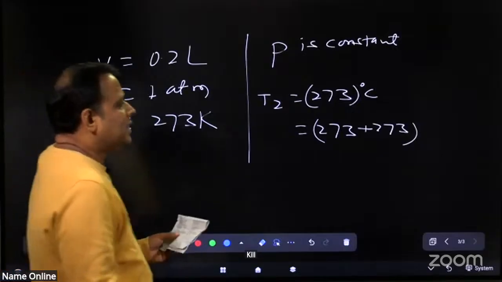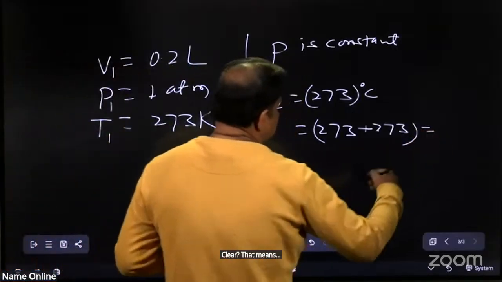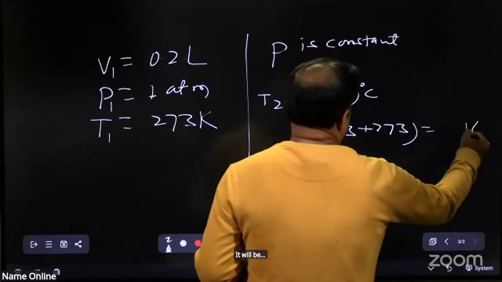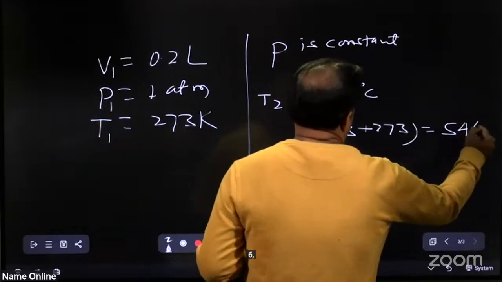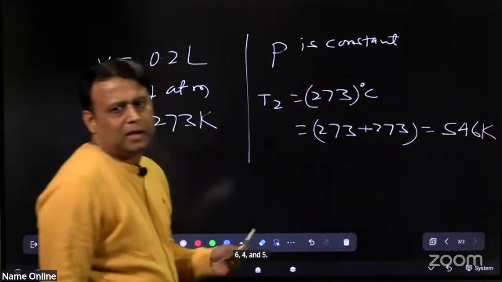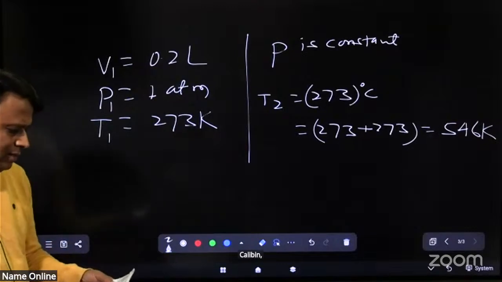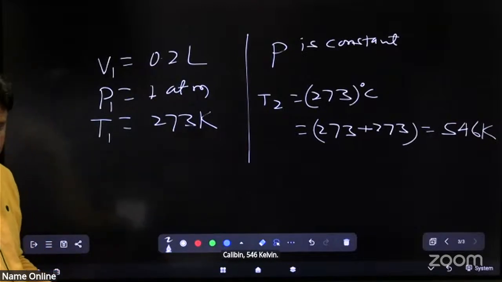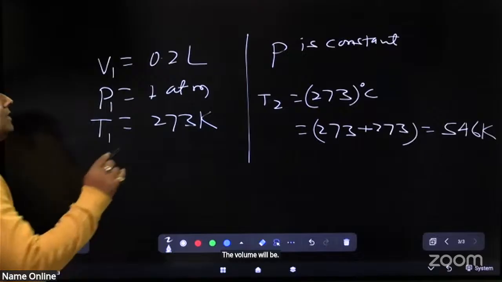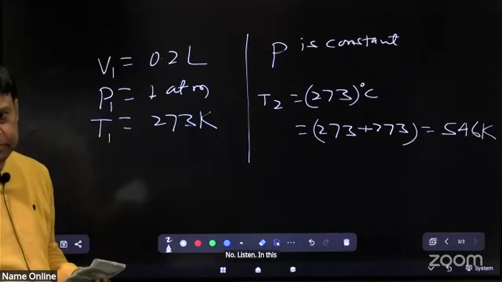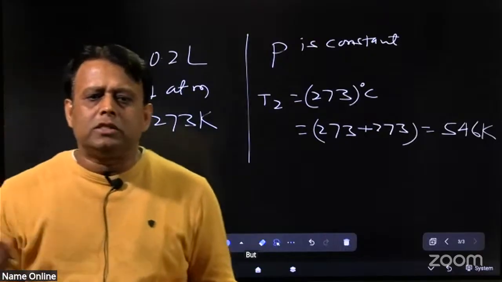Clear? That means it will be 546 Kelvin. The volume will be, now listen, in this question, pressure is constant.